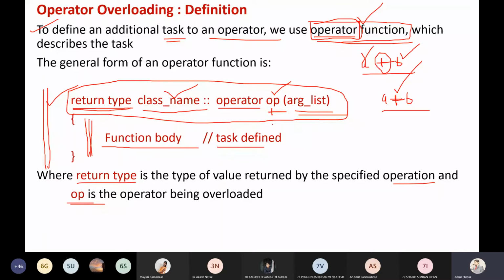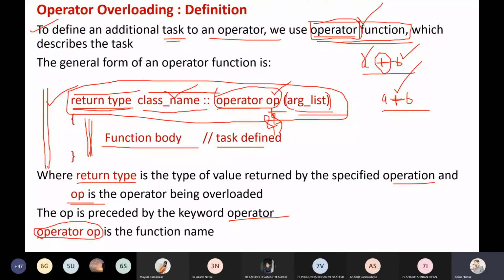Similarly, I define the return type, and the class the operator function belongs to, with scope resolution. Then the name of the function is the operator keyword, then the operator symbol I am using, and in brackets the list of arguments. So this is the definition, the general form of the operator function.